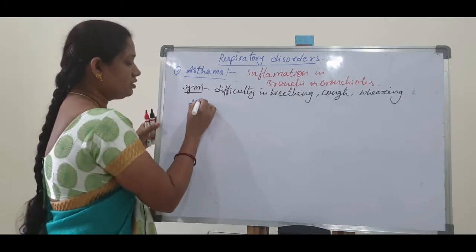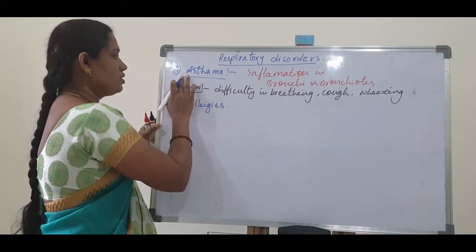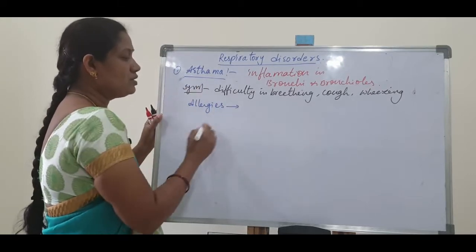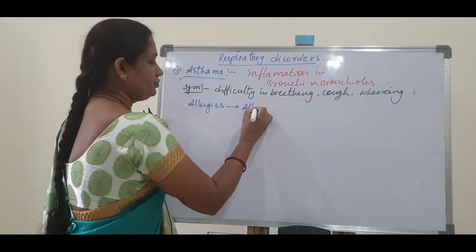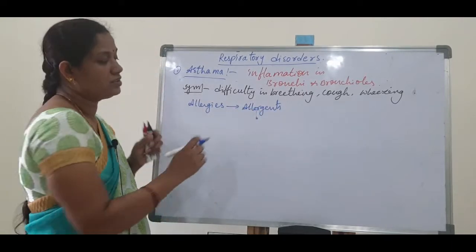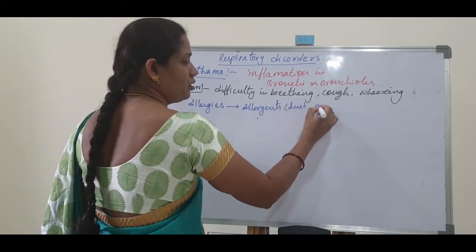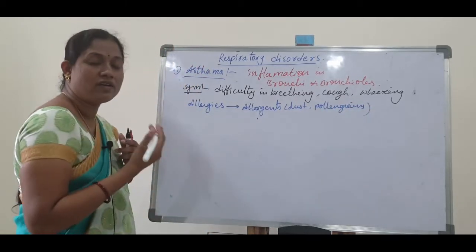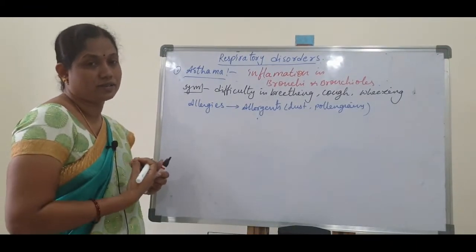In allergic conditions, these allergies cause asthma. Allergies mean the body is exposed to allergens, for example dust particles and pollen grains, which act as allergens. When we inhale these dust particles and pollen grains, they enter our respiratory system.